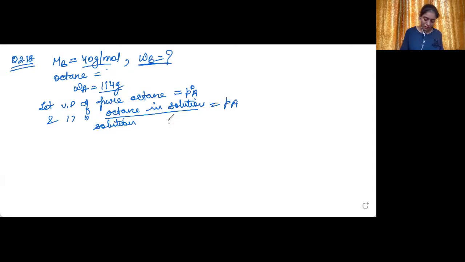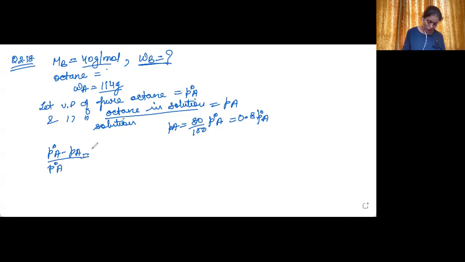We have been given that PA is equal to 80% of P naught A. Now use the formula P naught A minus PA upon P naught A is equal to XB.